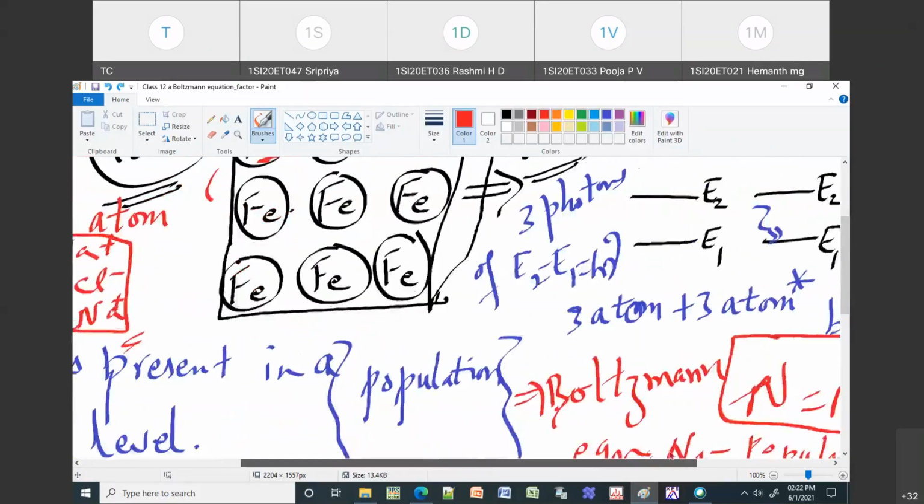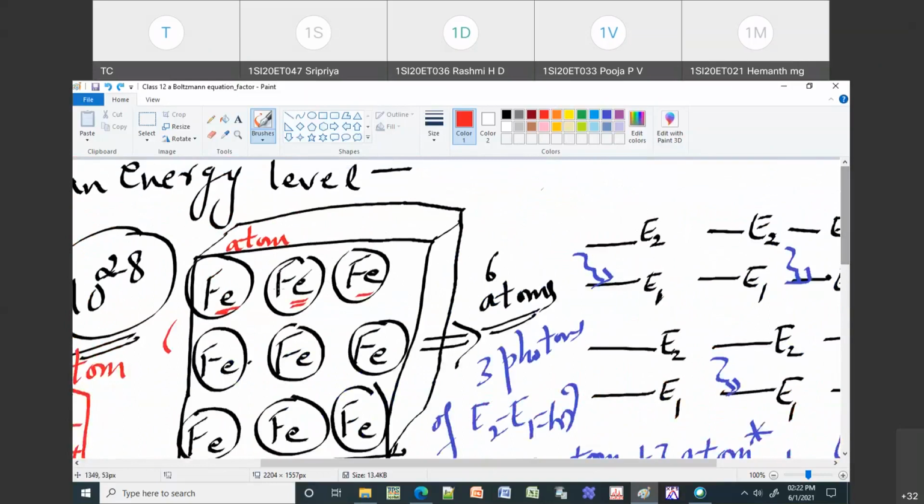Now, there may be 10 raised to 28 atoms. Here I represented 9 atoms, and of those I am writing only 6 atoms. This is your quantum picture. In the quantum picture, you represent an atom using energy levels. Let us assume iron has two energy levels, E1 and E2. Some atoms can have more than two, 3 or 4, but the minimum is two energy levels.